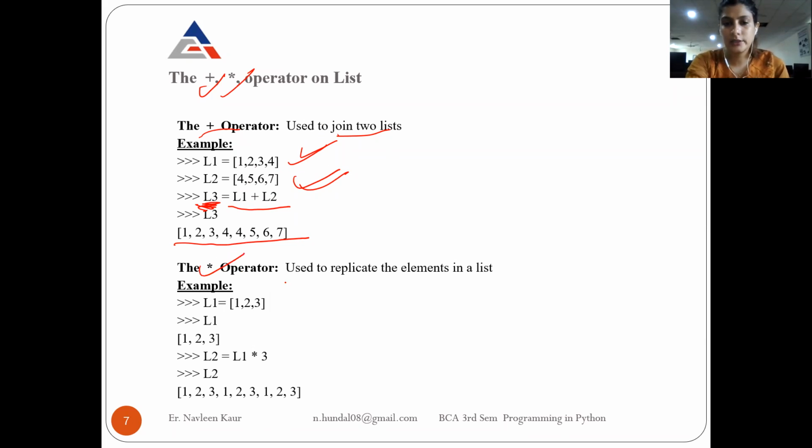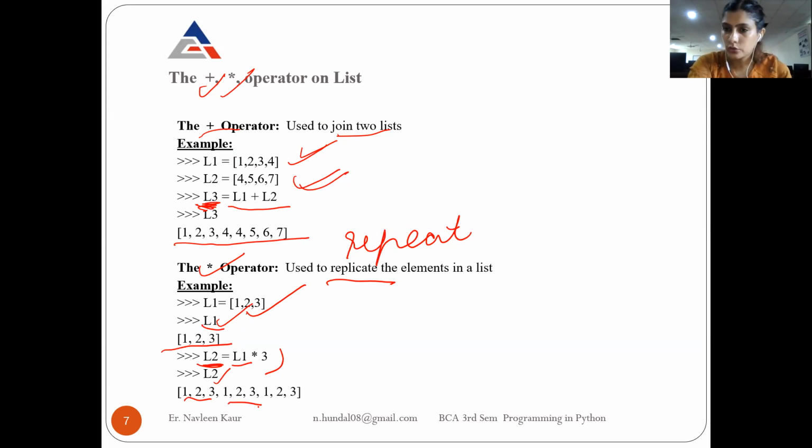Then there is the star operator. It is used to replicate, or you can say repeat, the elements, the same way we were doing with strings. So if I have list L1 with 1, 2, 3, you can check what is there in L1 by writing L1; it will return the elements of the list. Then you create a new list L2 by multiplying it 3 times. It means each element will be repeated 3 times in the new list. If you check the contents of L2, it is 1, 2, 3 one time, 1, 2, 3 two times, and 1, 2, 3 three times. It means L1 is repeated 3 times in the new list, which is L2.